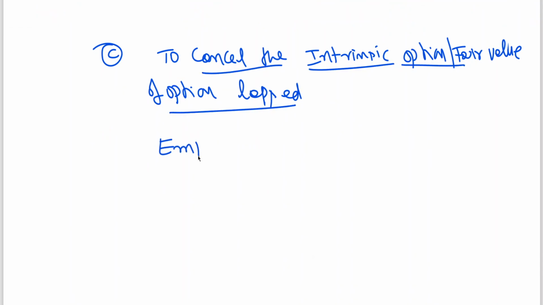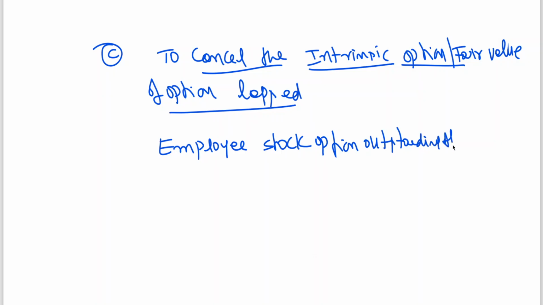Employee stock option outstanding account debit, to general reserve.